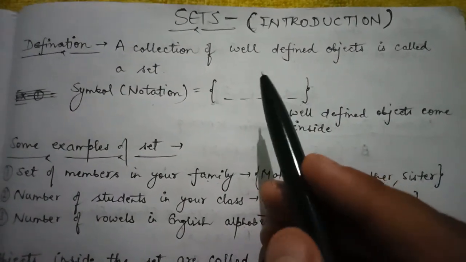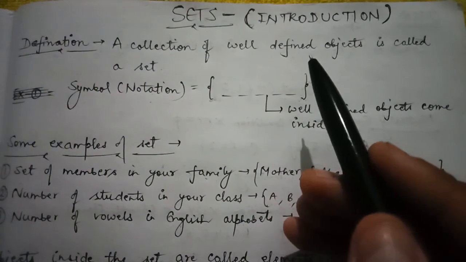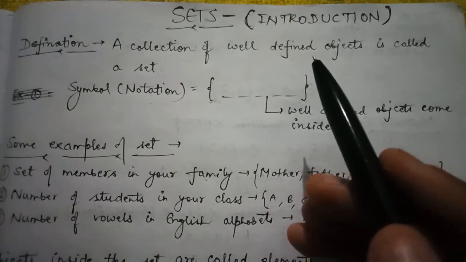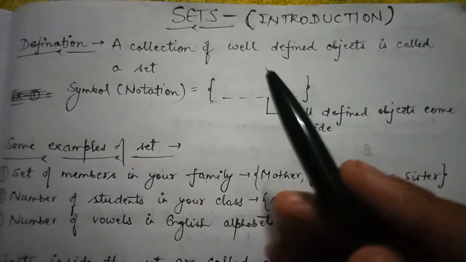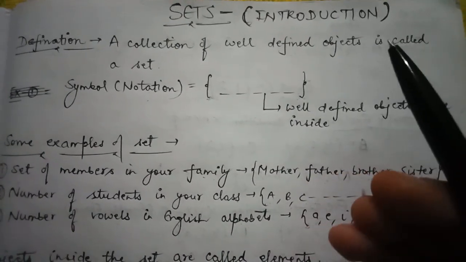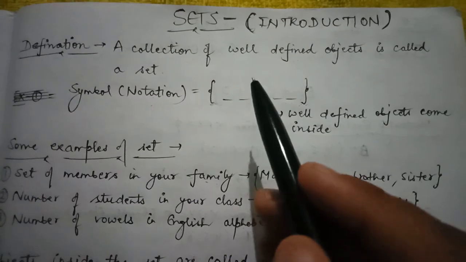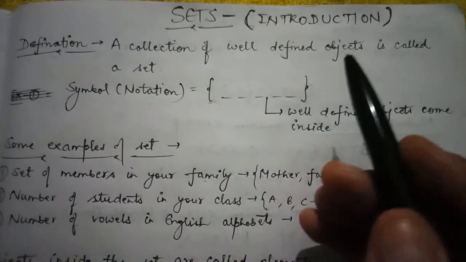If I ask you what is the capital of India, you will say New Delhi. If I ask your friend, he will say New Delhi. If I ask a third person, he will also say New Delhi. So any question which has only one answer is a well-defined answer.